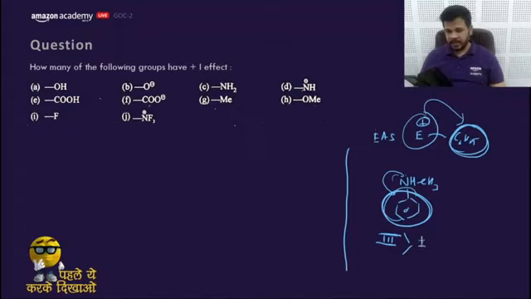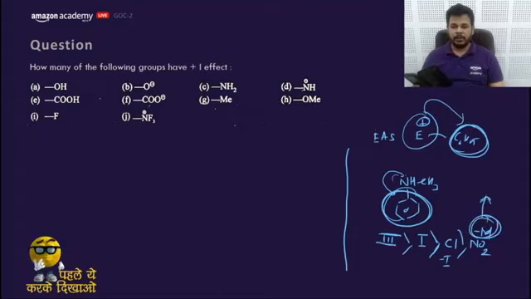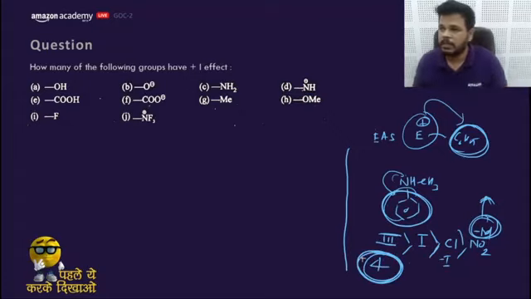Then the benzene ring, that means the first, which would not have any electron withdrawing group. Then the chlorine, which would have minus I, and the last one would be NO2, which would have minus M, which decreases the electron density from the benzene ring very fast and high. That means what would be the answer? Third, then first, and then second, and then fourth. That means the answer would be 4. So this is the way to answer.